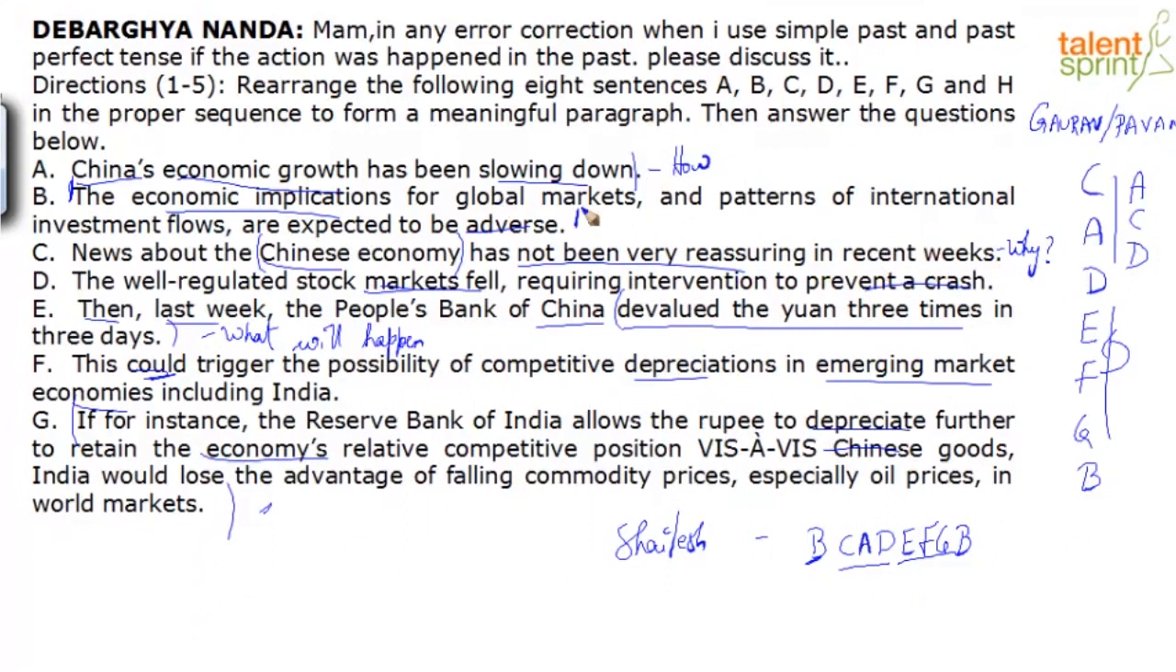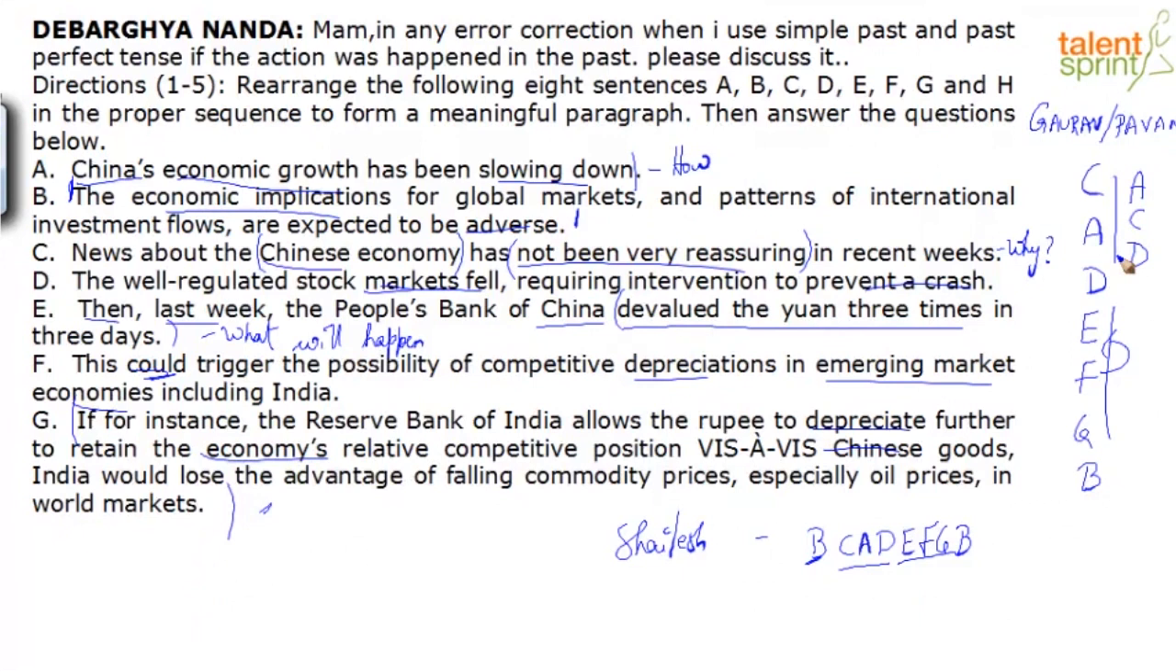How? So in terms of logical connect, it makes sense for C to follow A and not the other way around. Why is this news not reassuring? Because the economic growth has been slowing down. And how is it slowing down? D. This is what happened. Stock markets fell. So in terms of logic, it makes sense. So Gaurav and Pavan are correct. I don't know who else got the sequence right.